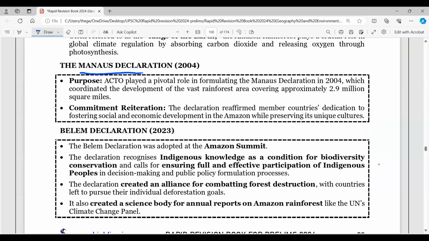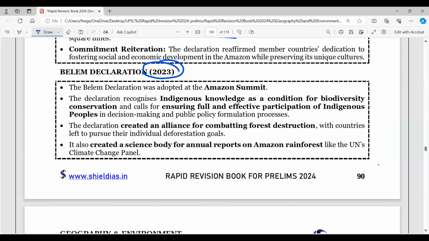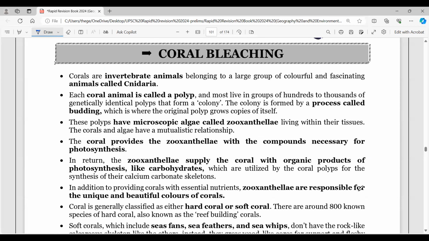The Manaus Declaration 2004 is a pivotal role player in looking into the rainforest area and its protection. And the Belém Declaration 2023, we have already talked about it. So the Amazon Summit, the Amazon rainforest is on the UN's watch list. So it's very important. Come to coral bleaching. You never know, there may be a question from coral bleaching as well.